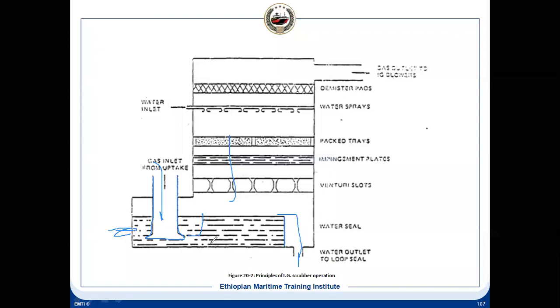Also this gives you a sealing effect. It makes sure that suppose you want to make an entry, this water is continuously flowing.